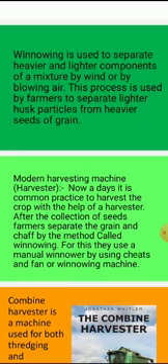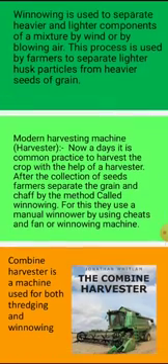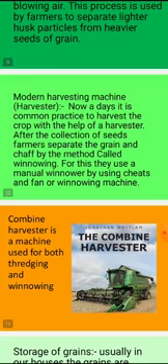After collection of seeds, the farmers separate the grains and chaff by the method called winnowing. For this, they use a manual winnower, using a chata and fan, or winnowing machines. Farmers generally use the winnowing process, which in the local language we call chata, and winnowing machines such as a fan.